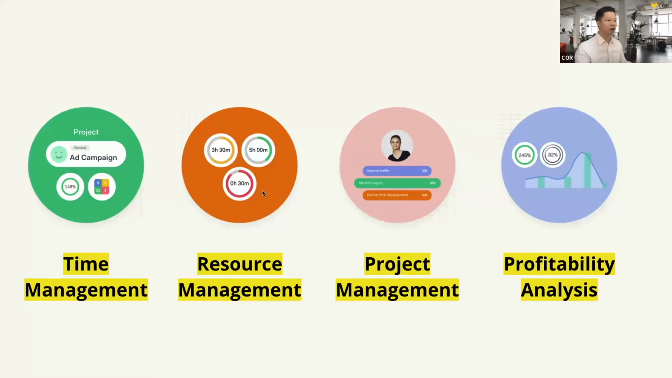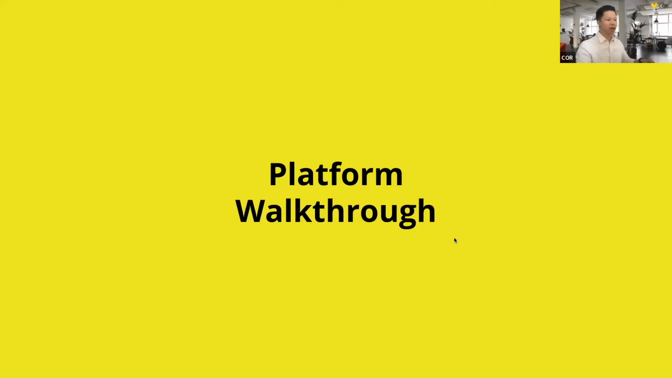So there are 4 components of COR: the time management part, the resource management, the project management, and the profitability analysis. We mention this part because it helps you to understand that COR actually does a lot. It consolidates all of the tools that you already have on your tech stack right now, so it ends up being more efficient because everything lives in the same spot. It's one source of truth. Nobody has to jump around to different platforms and get multiple versions of the same data. Okay, so now we're actually going to jump right into the platform walkthrough.